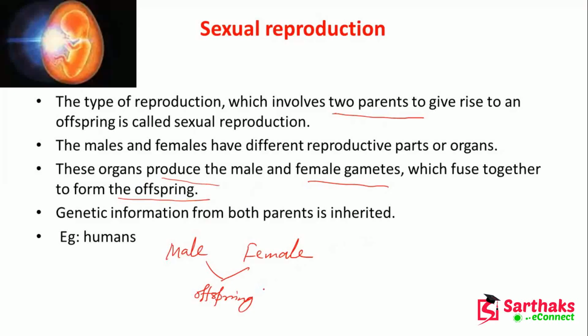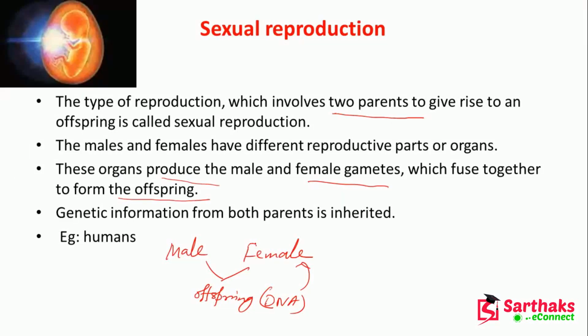That's why whenever we check the DNA, there is a matching with the female and the male, that is, the mother and father. So some genetic information from both parents is inherited, like in humans. So what we have studied here is sexual reproduction, where we require two parents. A single parent is not involved.